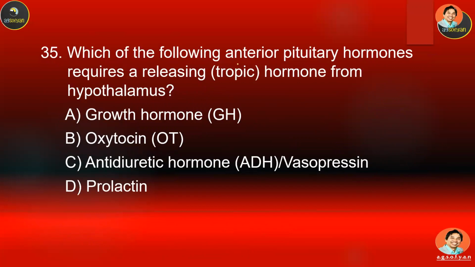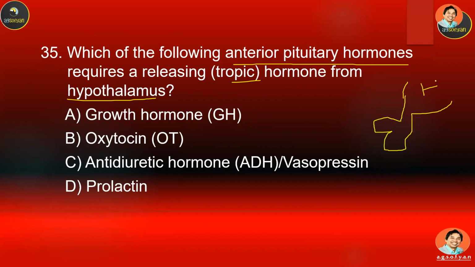Okay, number 35. Which of the following anterior pituitary hormones requires a releasing or tropic hormone from the hypothalamus? Choose your answer. A, B, C, or D. Okay, again, let's say this is the hypothalamus. This is the anterior pituitary gland.